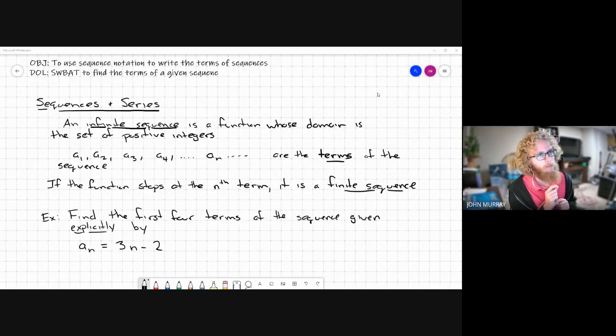I think you may have gone over some sequences and series in geometry, if I remember correctly. At the end of geometry, there may have been some topics along this. But just in case, geometry could have been 2 years ago for you guys. So we're going to cover it all, and I'll take you through it. So today, we are going to talk about sequences and series.